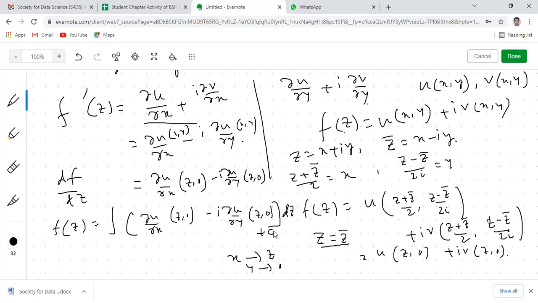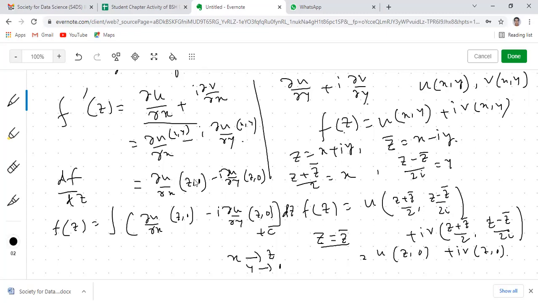So here, if u is given, without finding v, we want to construct f(z). That's why we need to convert x, y in terms of z. So f(z) is given in the form of this. We are substituting x as (z + z bar)/2 and y as (z − z bar)/2i. But in order to construct the function in terms of z, no z bar should be present. That can only be done if we put z equals z bar. So this will be z, this will be 0. So the first component is z, the second component is 0, which resembles this: x is substituted as z and y is substituted as 0.